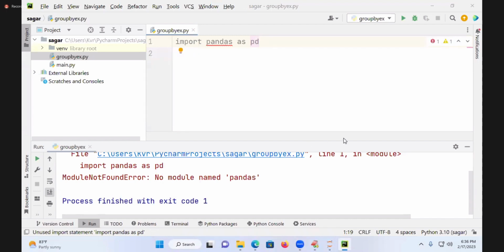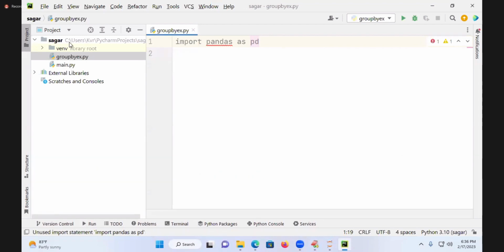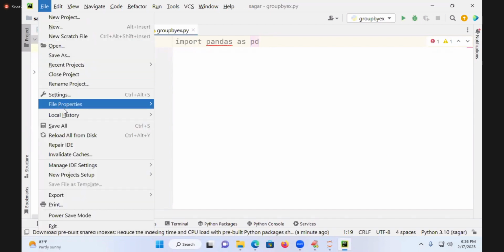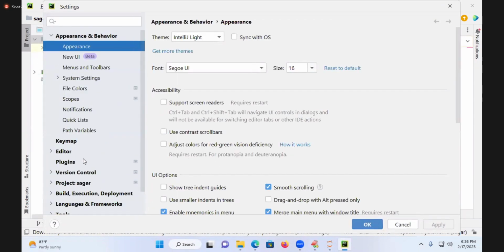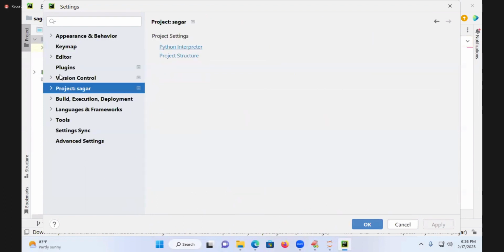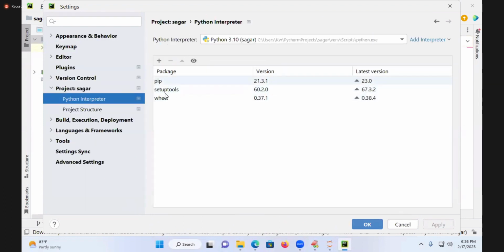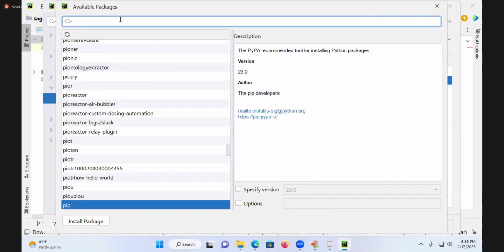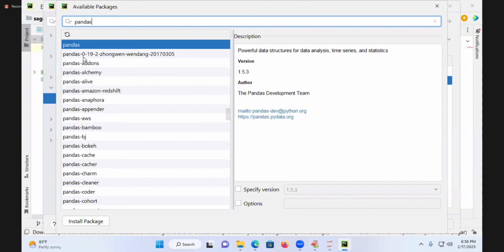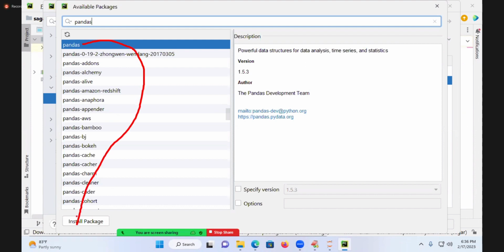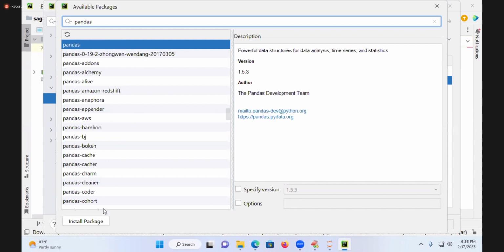So do you know how to install it? Yes, you know how to install it. Go to the place, Sagar. Follow me, students. Go to settings. Go to this project, Sagar, and Python interpreter. Go to the pip here, and this is showing the modules repository for you. Looking for pandas. Directly it is available. Sagar, you look at that. Go for what? Install. Go to install. Install this.